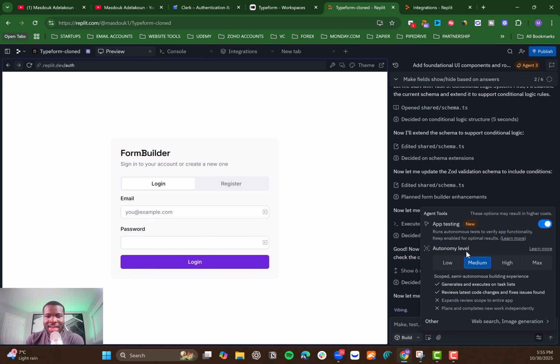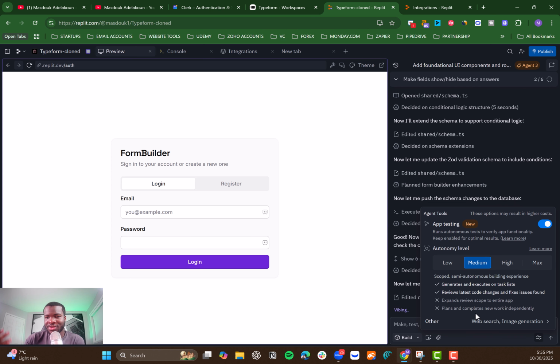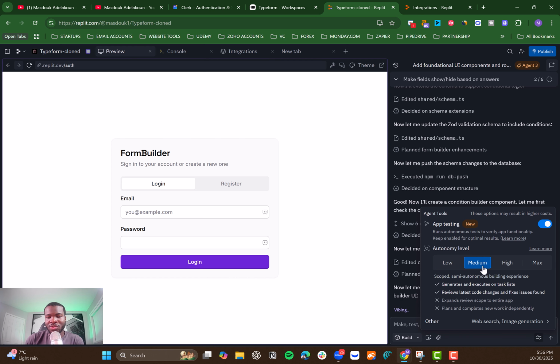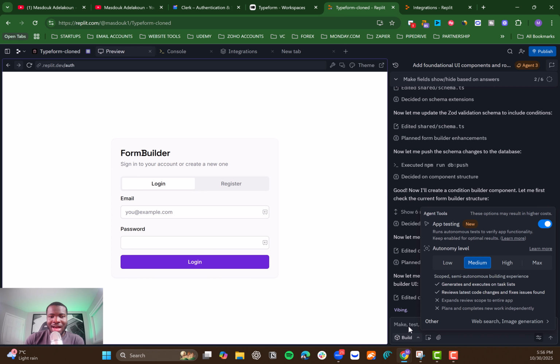So you can see the agent tool where you have the capability of switching between autonomy levels. Whenever you are asking the agent to do something, by default I left it at medium. But let's say I want to ask something more complex, then I can switch it to high.